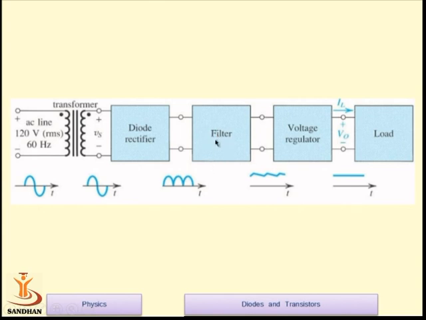There are 3 to 4 types of filter circuitry that may be used for the filtering process. And at last we may use the regulator ICs nowadays available in the market. I will show you later on. These voltage regulators may give you a smooth output at the output component. And this is a load. Nowadays we use any load, say a mobile, where we can connect our final output from the regulator.